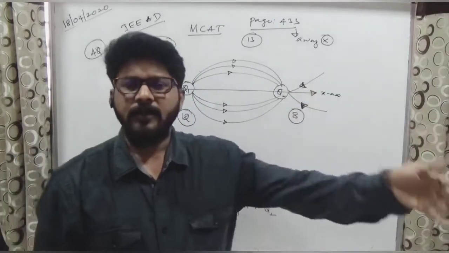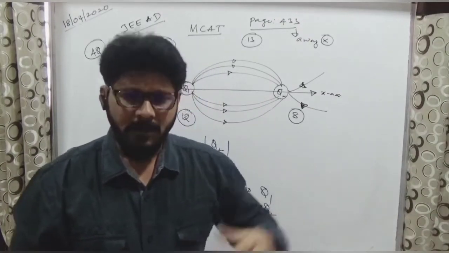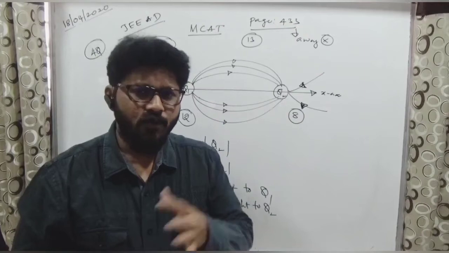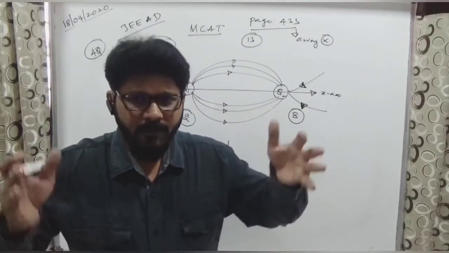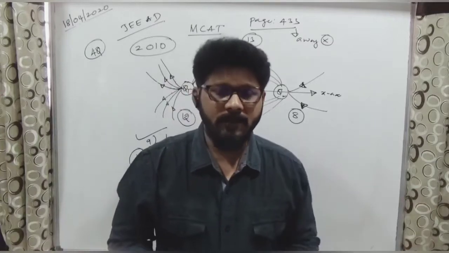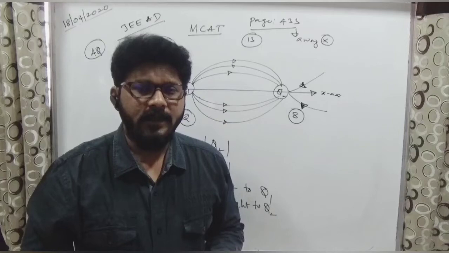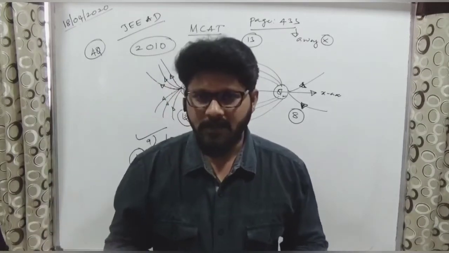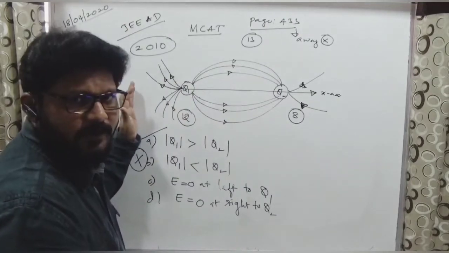Just revise the previous questions, whatever we discussed in the classroom in the last classes. Go through it and check it out. When you take a two-charge system, and a third charge in equilibrium, at that point the electric field intensity will be 0 nearer to the smaller charge. One conclusion we can say is that there is no possibility towards the left side.